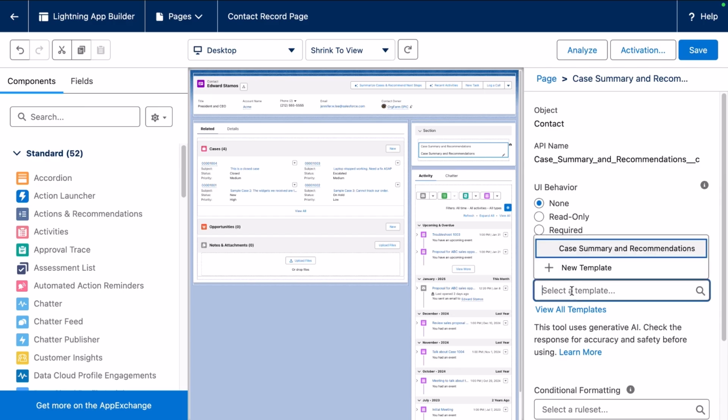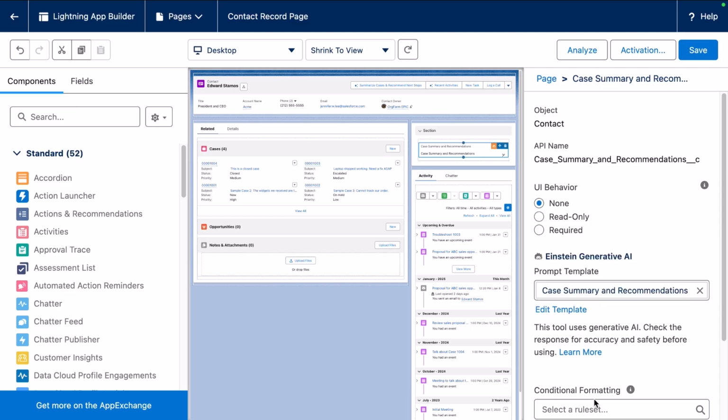And if we wanted that specific field to use a prompt, we can select from the prompts already created, or we can create a new prompt template. We're going to select the case summary and recommendations prompt that we just walked through. And you save and activate it. And notice here that we have the orange Einstein icon appear, and that tells you that it is AI powered.